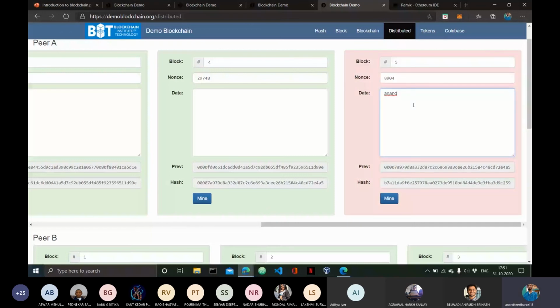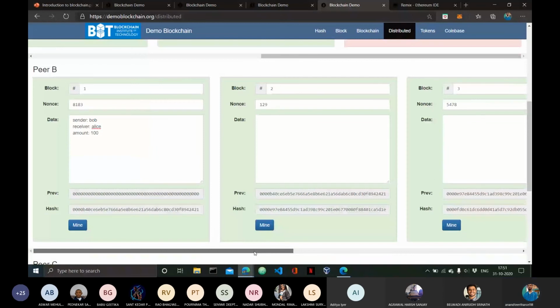Now I don't have to worry about the cryptographic link breaking because this is the last block, right? So I don't have to worry about that, but I do have to worry that I have to make this same change in more than 50% of the computers. That is what the distributed peer-to-peer network of blockchain is providing us as security.